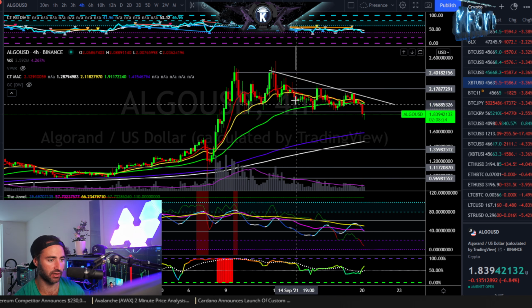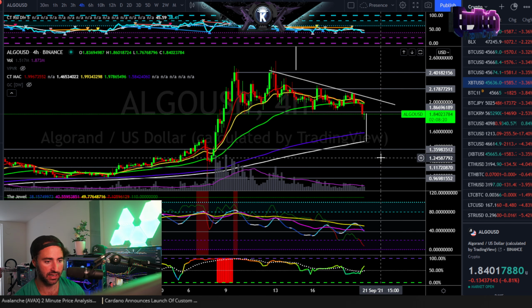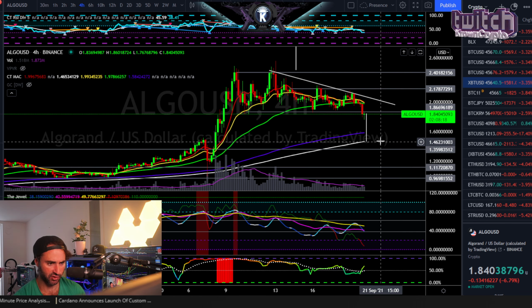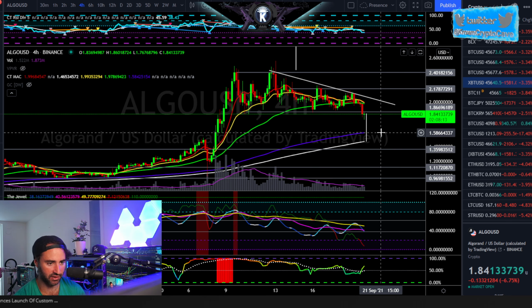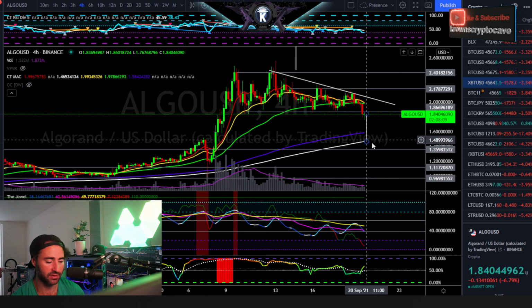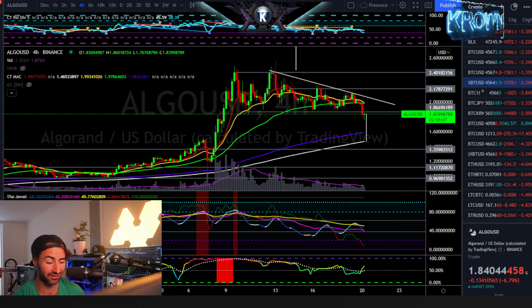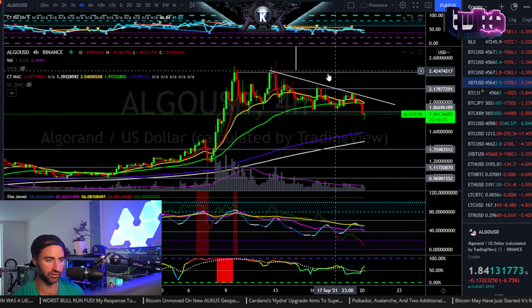We even see a bit of a descending triangle to be fair as well. And let's just mark it off and see what the measured move on that would be. Does it align with my, actually it aligns. Actually, it would be pointed a lot further south than what I was initially suggesting at around 160. I'd still give it a chance to bounce at 160 first. However, the technical target is 136. I don't trust that too much, though, to be fair. I actually don't trust that too much right here.